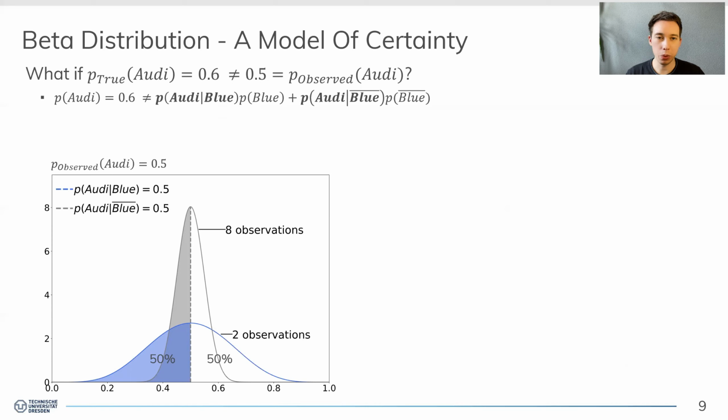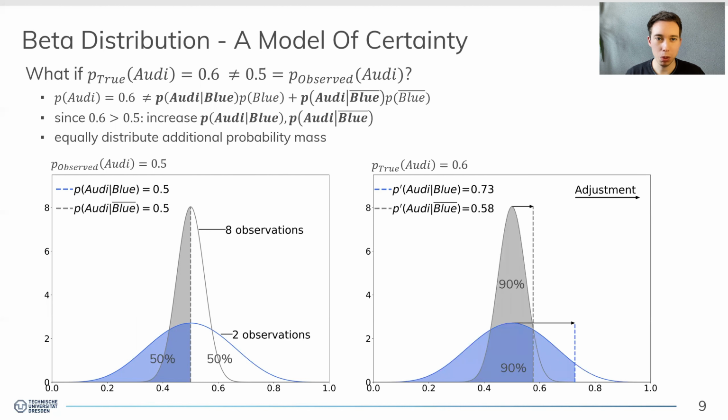And to satisfy this equation, we can first off increase the probabilities of Audi under blue and Audi under not blue to eventually meet the value of 0.6, which is greater than 0.5. But to which degree is the question? And the trick is that we use the entailed certainty of both beta distributions for Audi under blue and Audi under not blue, which mediate the relative adjustment. So here's what we do.